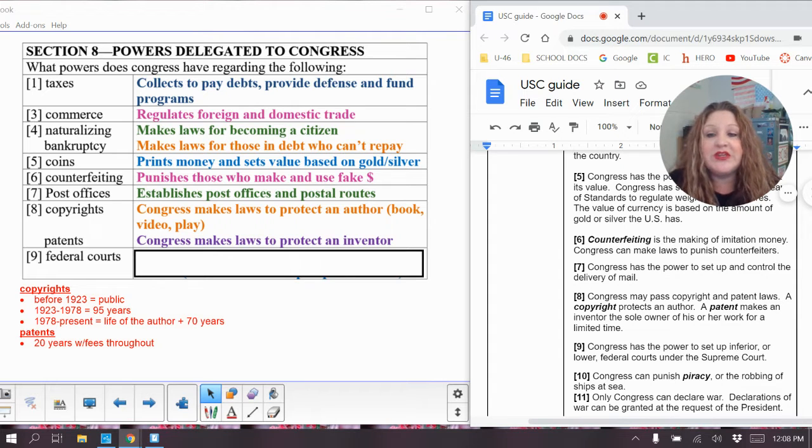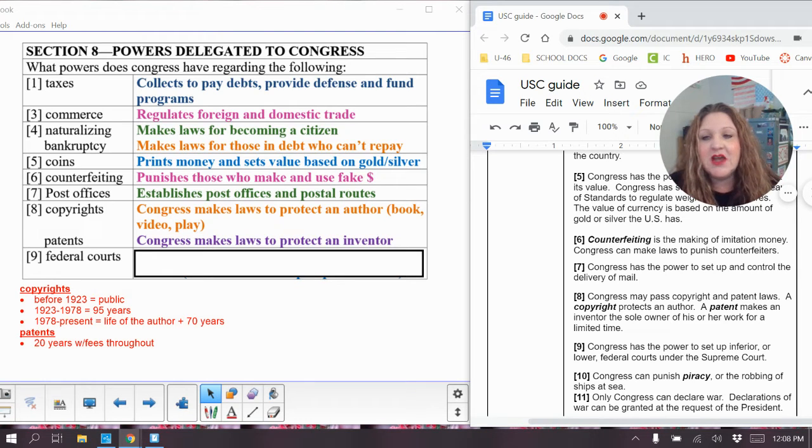And if it was written between 1978 and present day, it lasts for the life of the author and then 70 more years after their death. So if you wrote a book when you were 15 years old, you get to have that copyright your whole life. If you live till you're 100, that's 85 years, and then another 70 years on top of it afterwards, where any proceeds from that book would go to whoever you left your estate to. So your family probably is who would get the proceeds.